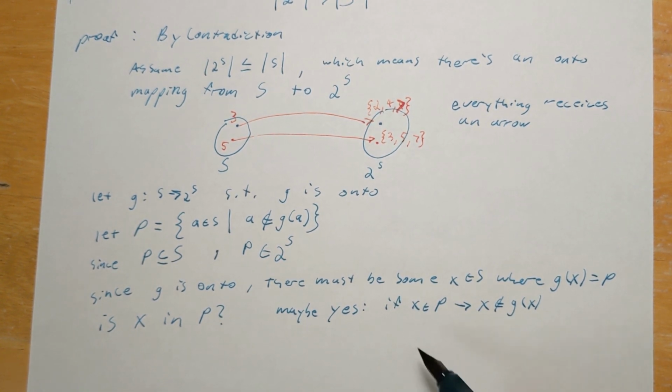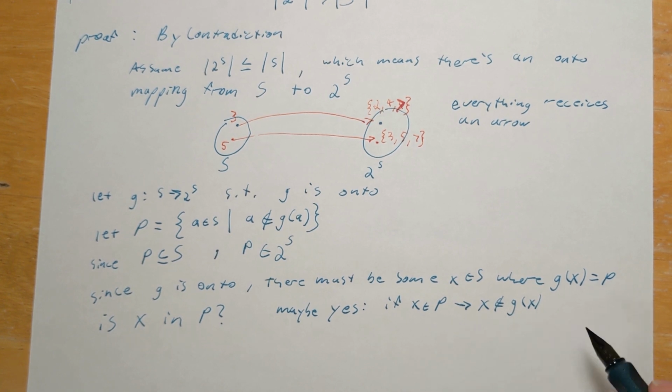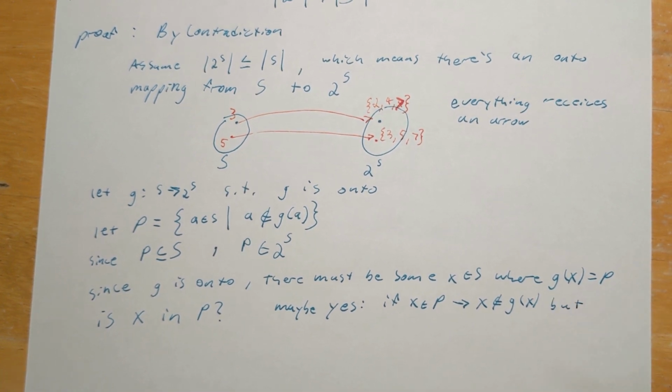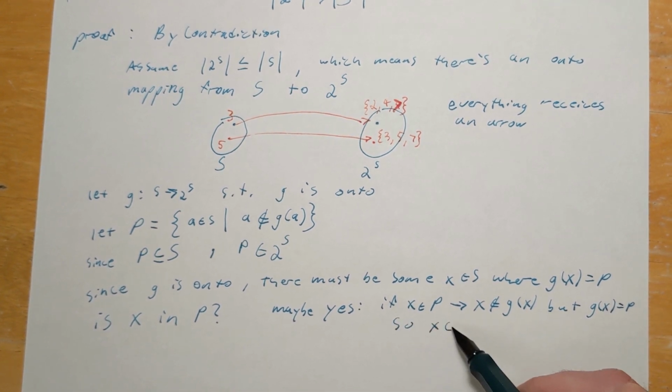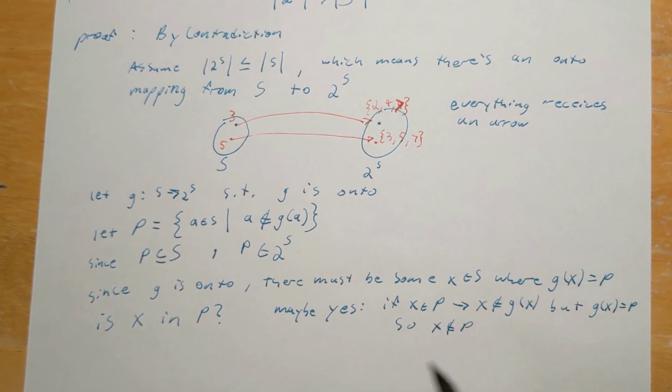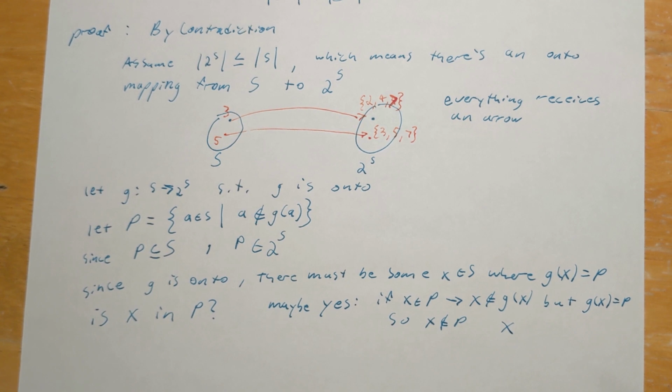So if X belongs to P, then that means X does not belong to G of X. But G of X is equal to P, so X does not belong to P. So if X belonged to P, then we could conclude that X does not belong to P, so that doesn't work. We have a contradiction there.